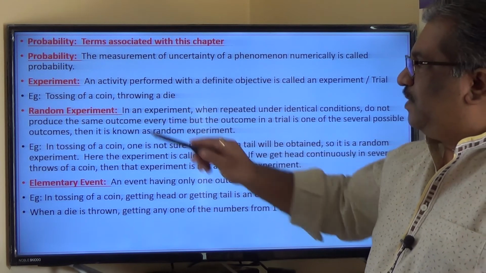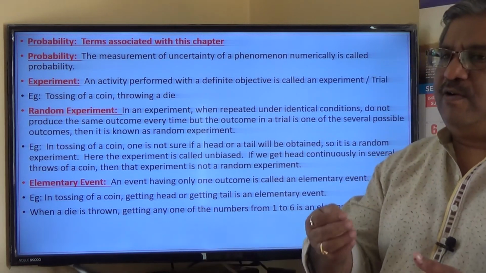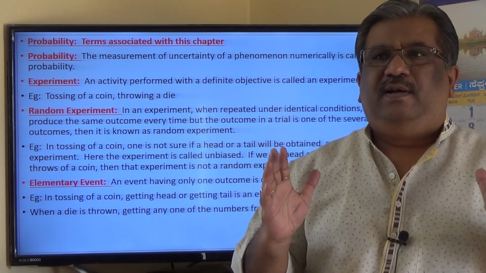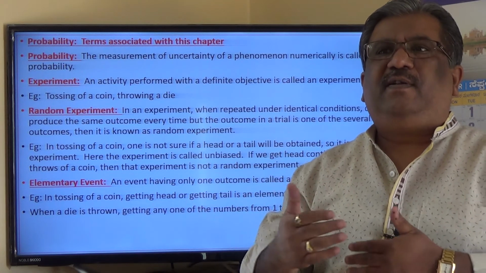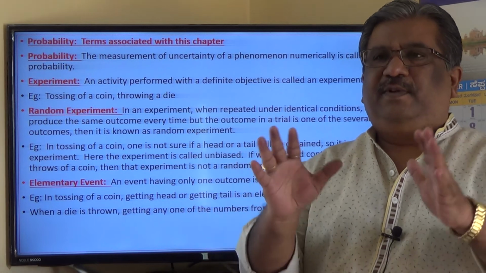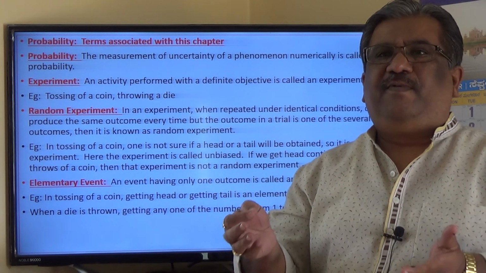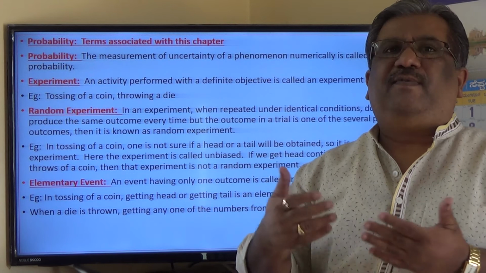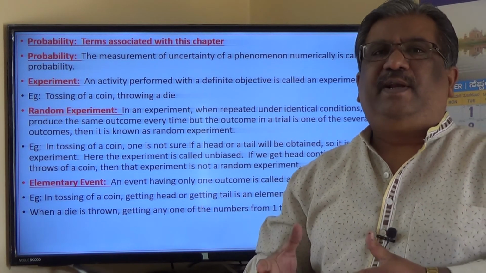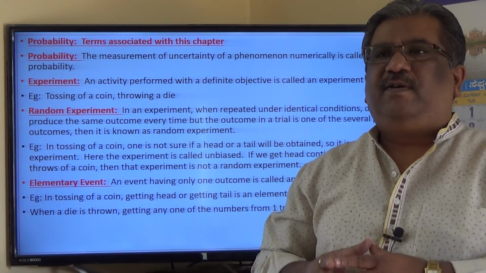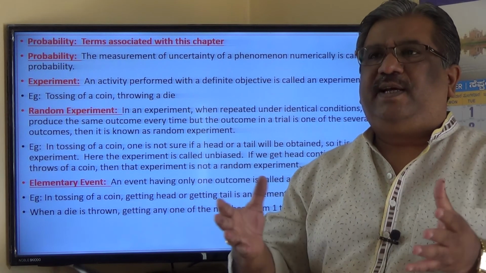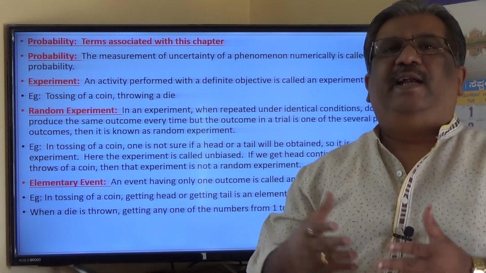What is a random experiment? Suppose I take a coin and throw it. Now, the getting of head or the getting of tail, there are equal chances. And therefore this experiment, that is throwing of a coin, say for example 10 times, is an activity with a definite objective. What is the objective? How many times head turned up and how many times tail turned up. So this entire activity can be considered to be a random experiment.